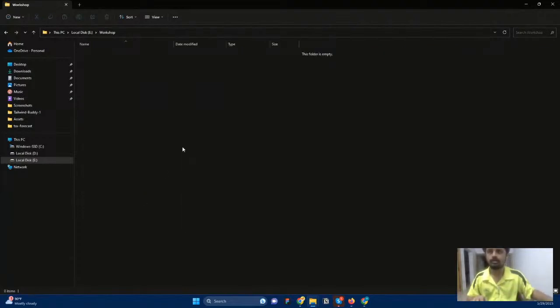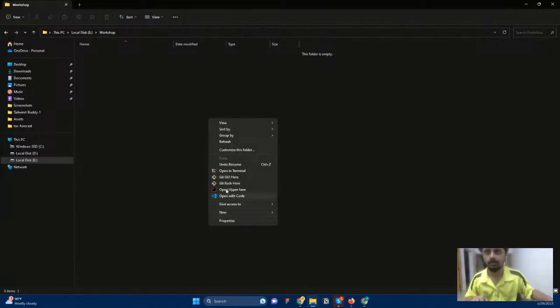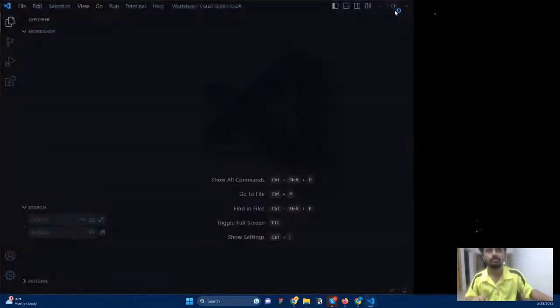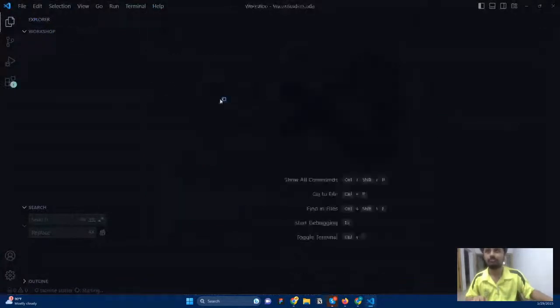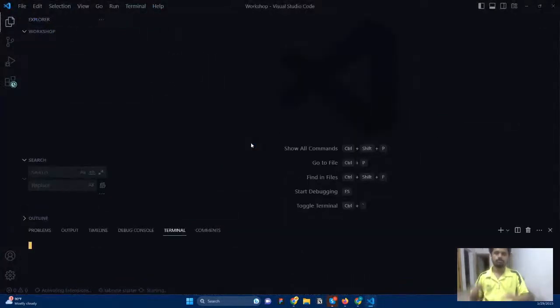I just click it here, and inside this, I'm opening two things. One is Git Bash. We can usually work with VS Code itself. We don't want any other things. Just open VS Code, and you can see nothing inside here. To set up my base file and everything, what I want to do is open your terminal.